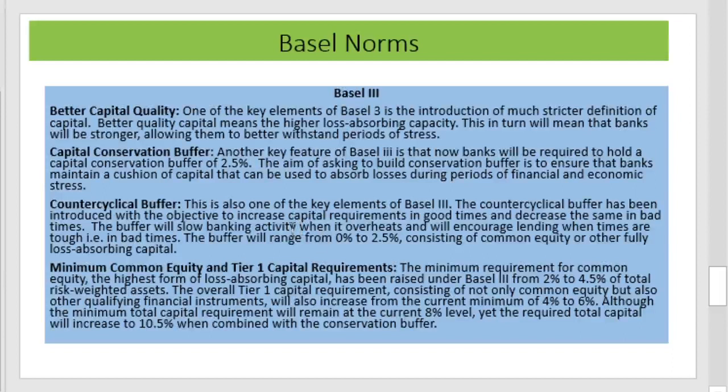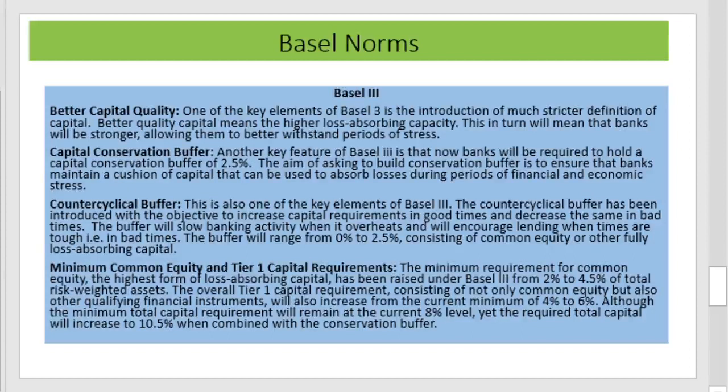We have seen some changes introduced in Basel III, especially with respect to the liquidity buffer and capital conservation buffer. A short description is given here. The first is better capital quality. One of the key elements of Basel III is the introduction of a much stricter definition of capital. Better quality capital means higher loss absorbing capacity. This in turn will mean that banks will be stronger, allowing them to better withstand periods of stress.